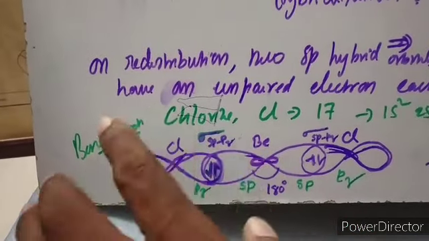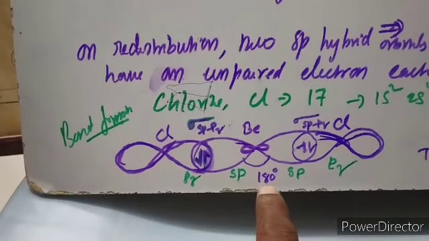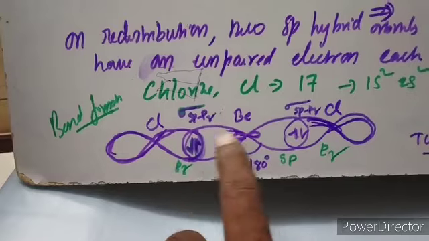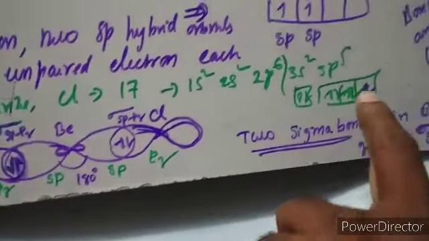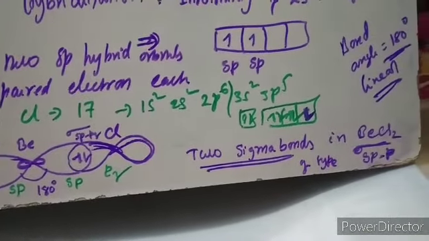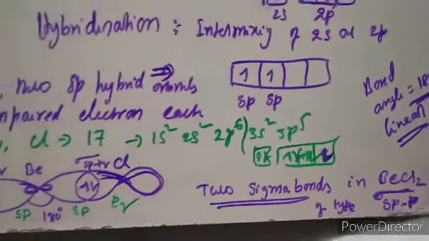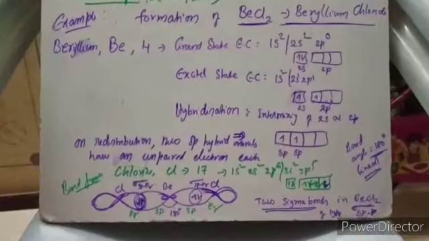So for minimum repulsion, the bonds should be at an angle of 180 degrees. Therefore, what is the angle between beryllium-chlorine and beryllium-chlorine? 180 degrees. Therefore the shape is linear. So in beryllium chloride there are 2 sigma bonds, of type sp-p. This is the way in which beryllium chloride is formed.